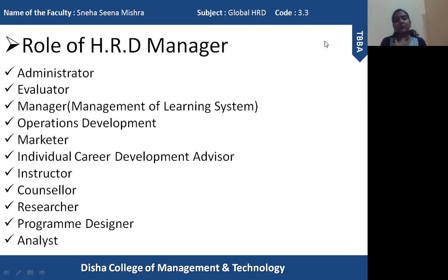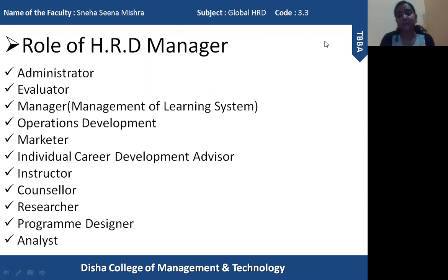So HRD manager must possess different kinds of quality, different kinds of skills, knowledge, potentials, ability, so that he or she can actually manage the entire department. At the same time, that person needs to have proper coordination with the other departments also, so that the employees working in other departments can actually understand what they need to learn, how they are supposed to learn. So the job of an HRD manager is very complex. And that's why the HRD manager plays a very important role in the creation, execution, and also in the evaluation of the HRD programs.